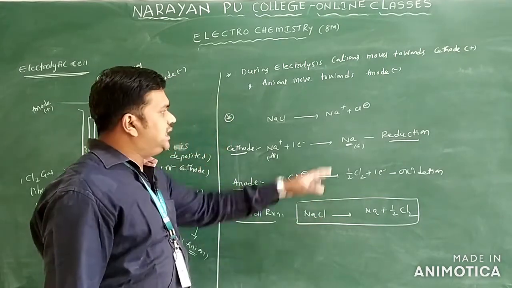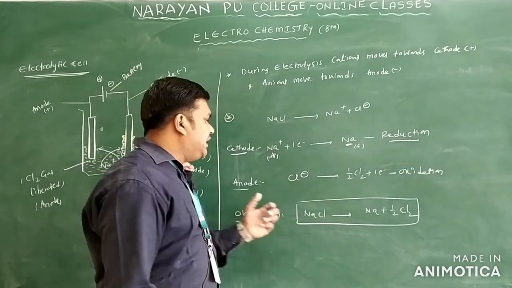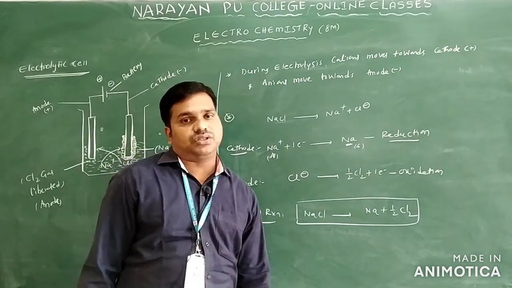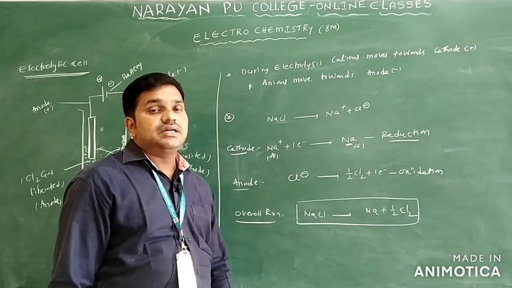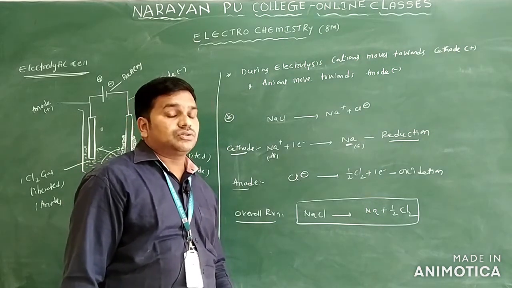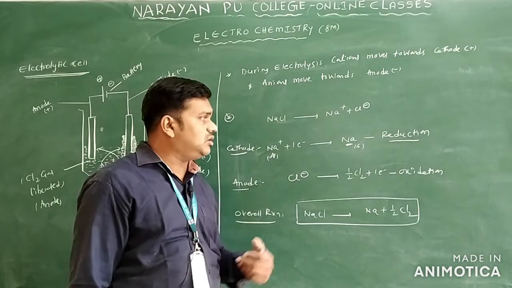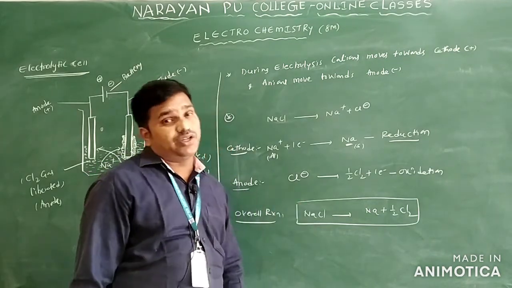The sodium metal is deposited at the cathode and undergoes reduction, and the chlorine gas is liberated at the anode and undergoes oxidation. Who loses the electron here? The chloride ion loses the electron, and Na plus gains the electron, so sodium metal is deposited.